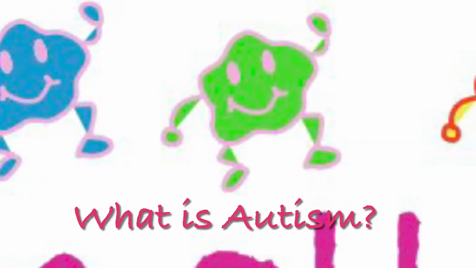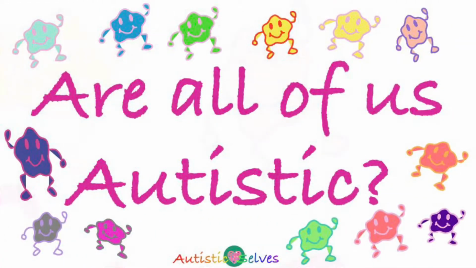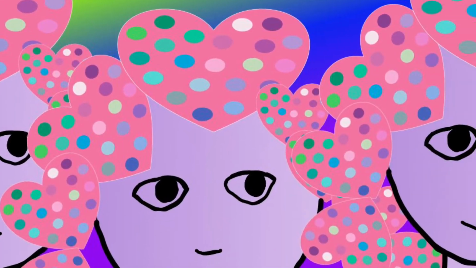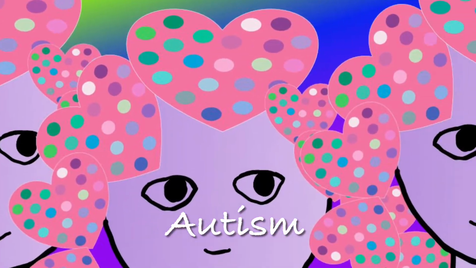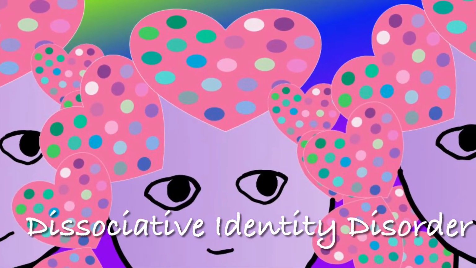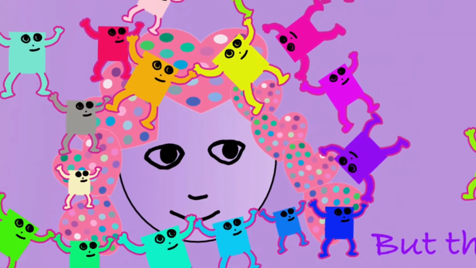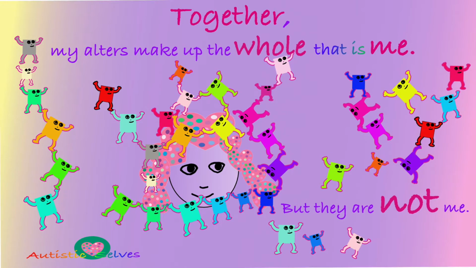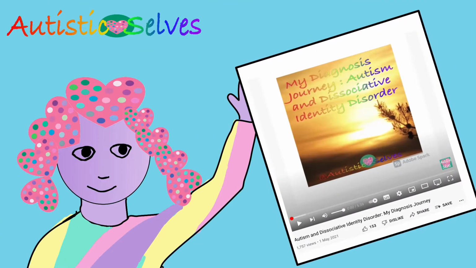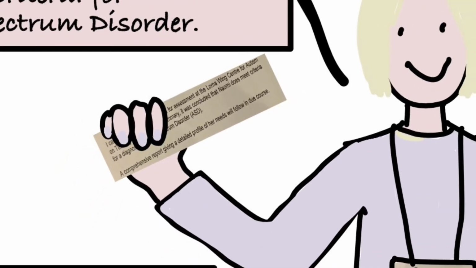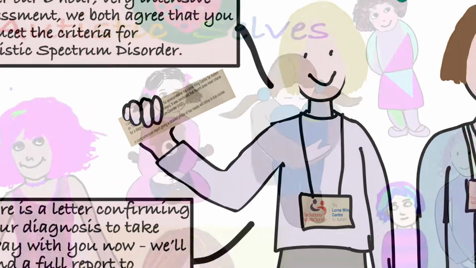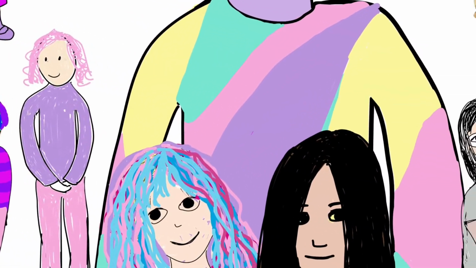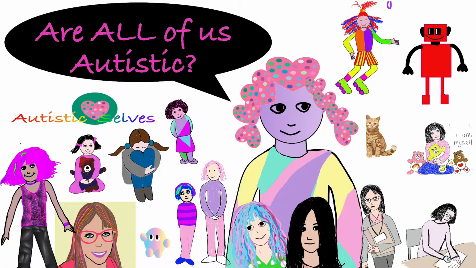Hello and welcome to this Autistic Selves video, which will explain what autism is and discuss whether all of our alters are autistic. For people new to our videos, we are diagnosed with both autism and dissociative identity disorder, or DID. DID is the presence of more than one personality or self within a person and is discussed in more detail in other videos on our channel. This video is going to be focusing more on autism and considering how it is determined if a person is autistic, and discussing whether all of the selves that make up Autistic Selves are autistic.